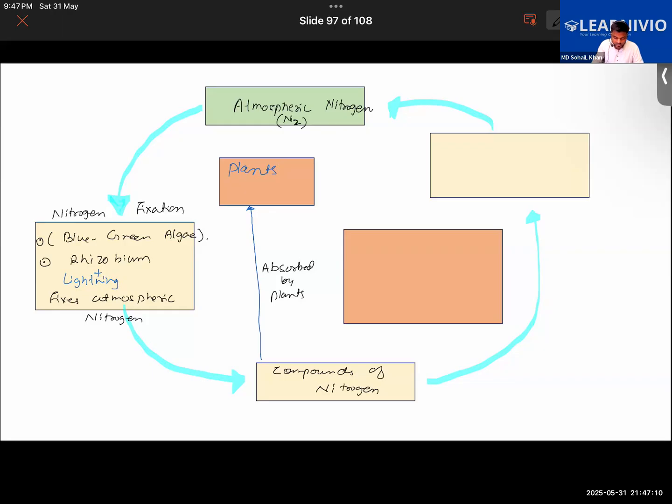Now further, these plants are going to be eaten by animals, particularly the herbivores and the omnivorous animals.